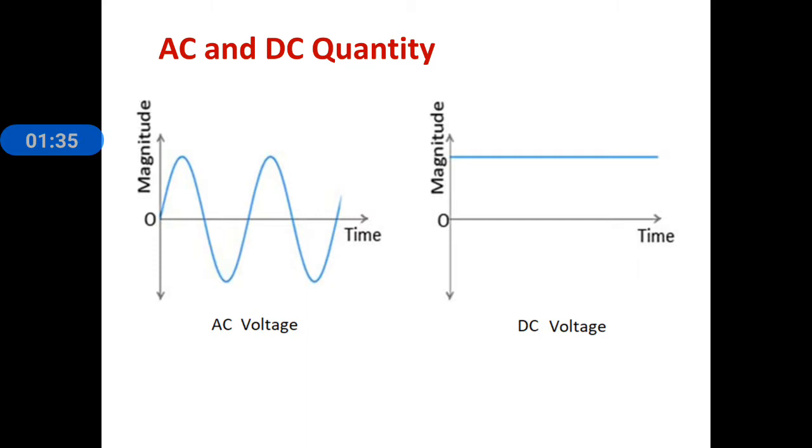I know that most of you know all the terms, values, etc. regarding the AC system, but not in order. So while completing this course, all of you will be able to know about the AC system completely. So let us discuss the waveforms of AC voltage and DC voltage. AC voltage has positive and negative values alternating over a time period, and in the case of DC voltage, it has a constant value throughout time.